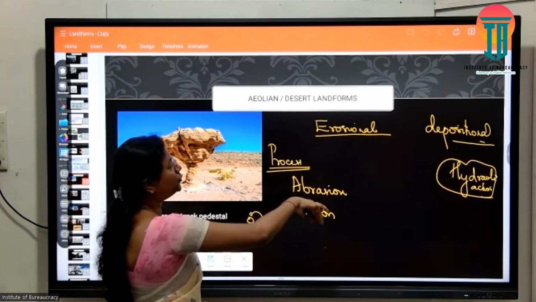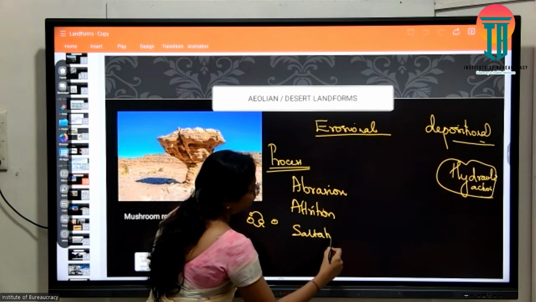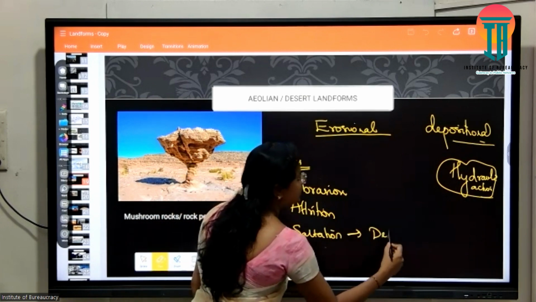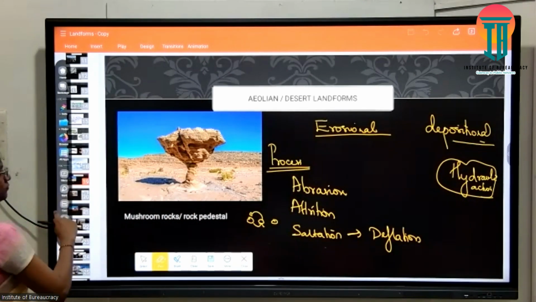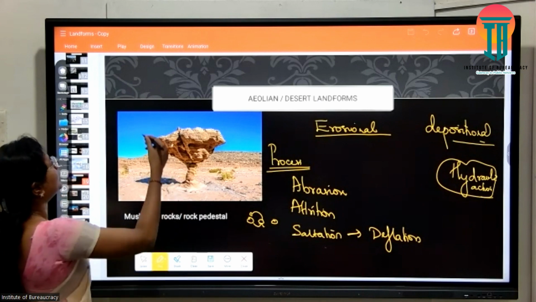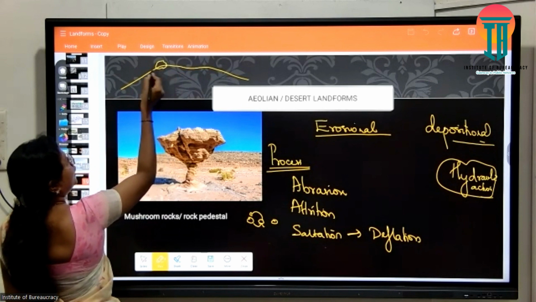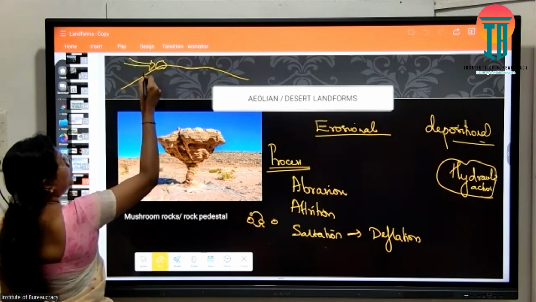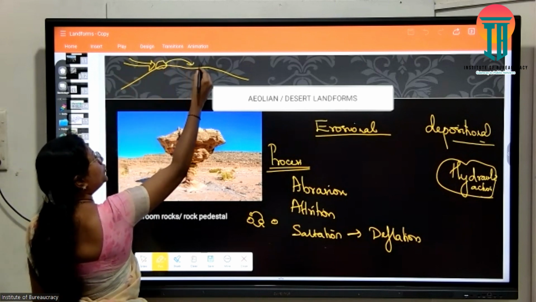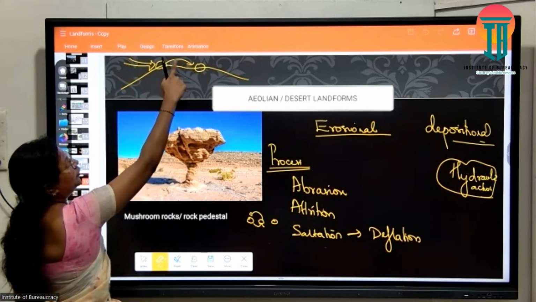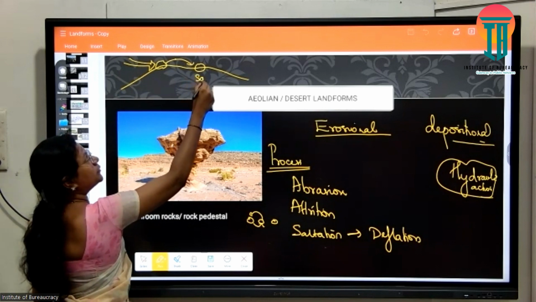Similar property when we induce into wind possesses two important things. One is saltation, which is also referred to as deflation. Saltation or deflation, meaning: if this is my region and a rock particle is here, due to wind action, if the velocity of the wind is high, this rock particle would be thrown into some other place. For some time it would be suspended in the air and it will return to the ground. That is saltation.